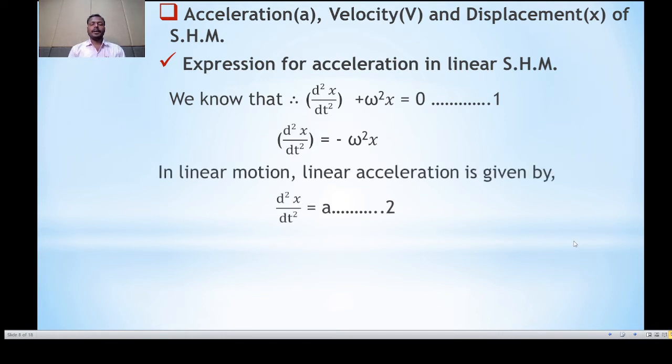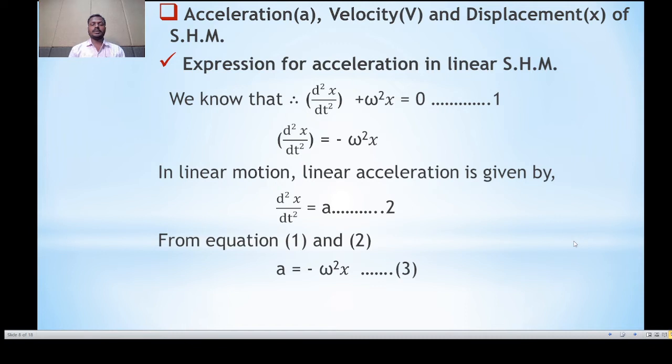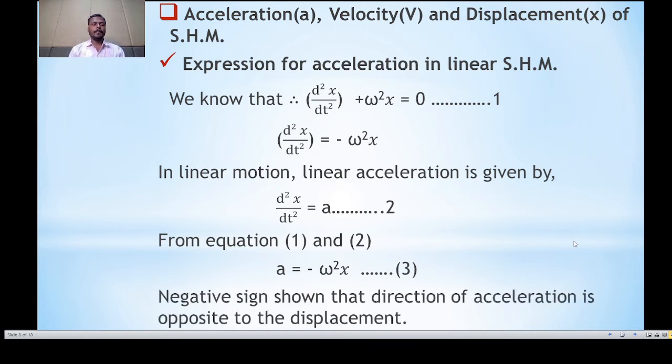But we know that in a linear motion, d2x divided by dt square is equal to acceleration, that is a. Putting this value in the above equation, we can write acceleration a is equal to minus omega square x. Consider this as equation number 3. The negative sign shows that acceleration is opposite to the displacement.